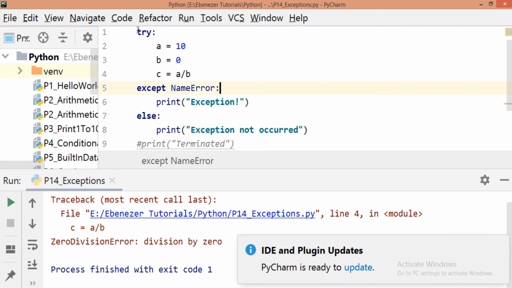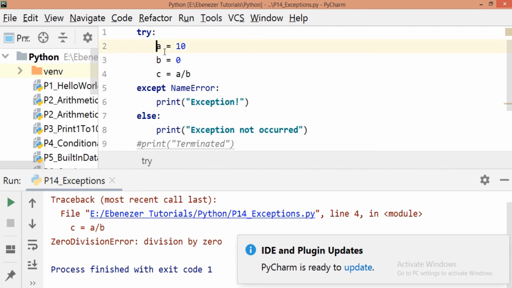Now in the try block, what are we putting? The block of code that may give an error. In the except block, if that error comes up, what do we want to do? How do we want to handle that exception? And if this exception doesn't come up, if there is no error and the program executes properly, what do we want to do if this part of the code executes successfully? So for that we use the else block.